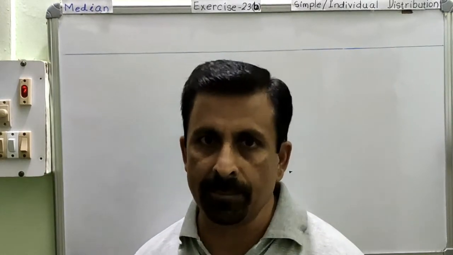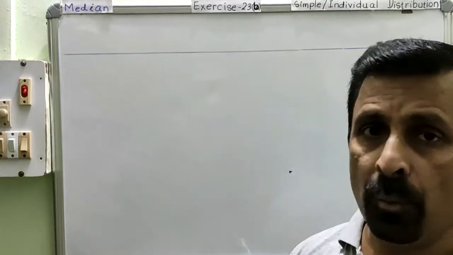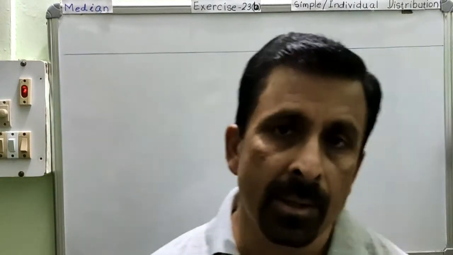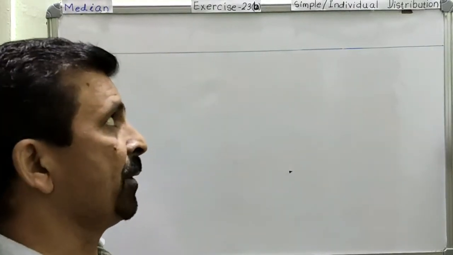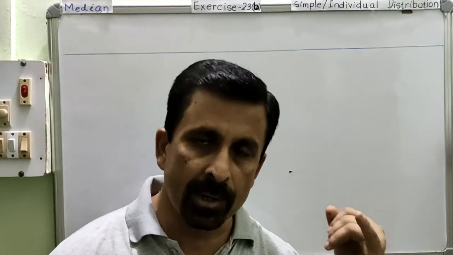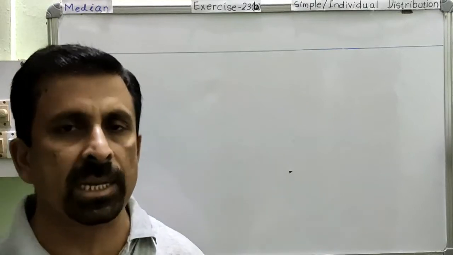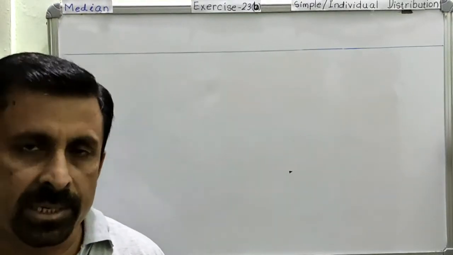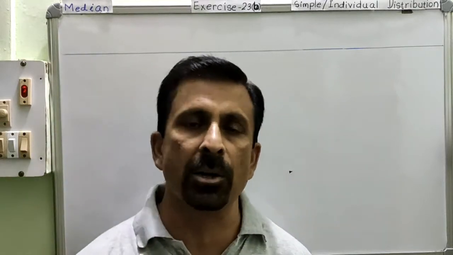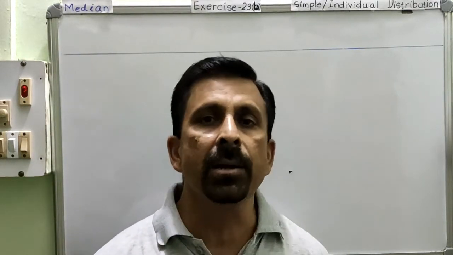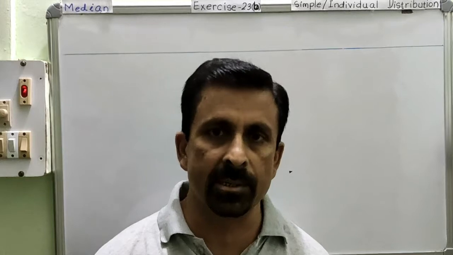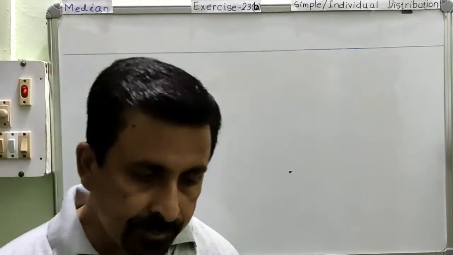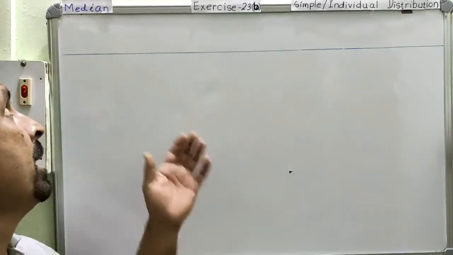Is this very clear? Now, today we are going to learn finding the median. And this also will be calculated for all three different types of data. For simple distribution, which we also call individual distribution, then we will calculate it for discrete distribution, discrete series, and also we will finally calculate it for continuous series or continuous distribution. Is this very clear? So now we are going to begin.